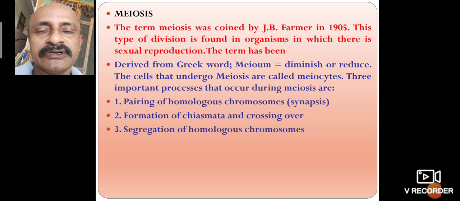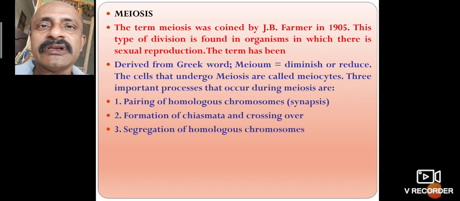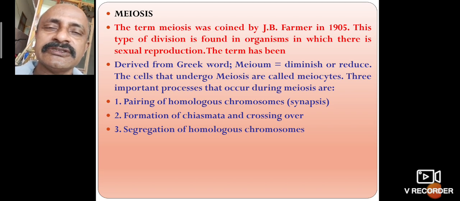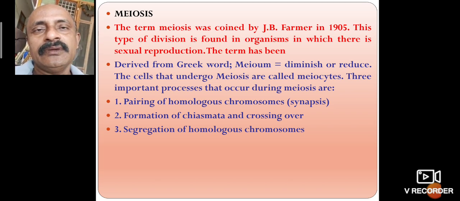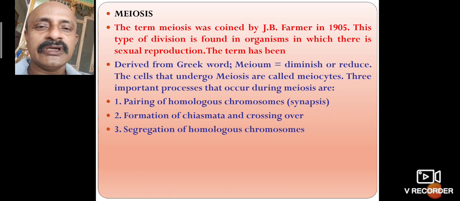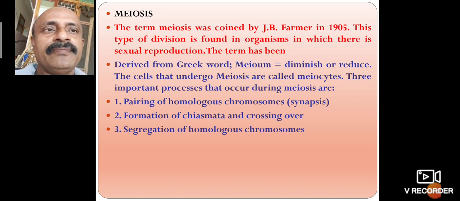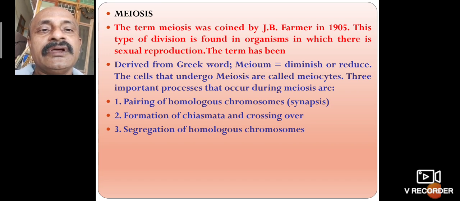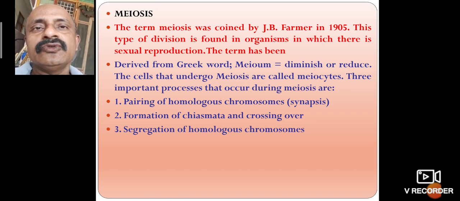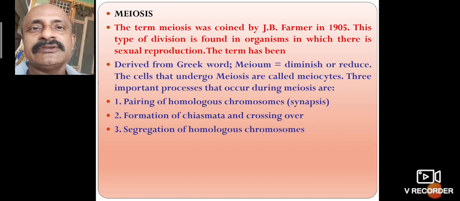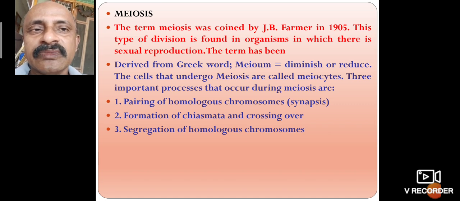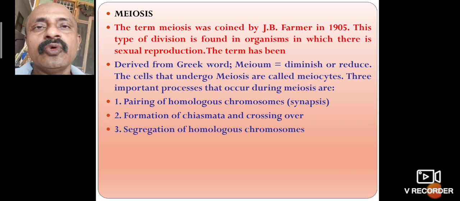Pairing means attachment of homologous chromosomes. Homologous means chromosomes of the same organism that can be attached to each other. The formation of a chiasma and crossing over takes place between these two chromosomes. The X-shaped part formed is called a chiasma, where crossing over takes place.